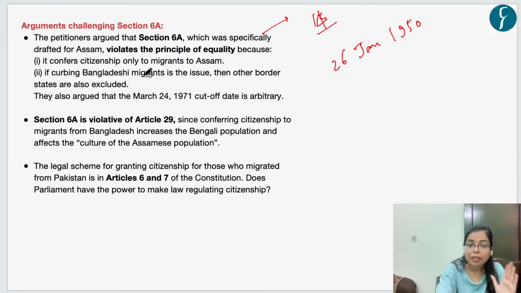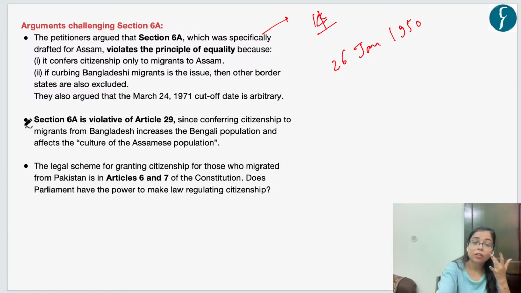Now this violates the principle of equality, or Article 14 of the Indian Constitution, right? The argument also says that if curbing Bangladeshi migrants was the issue, then why was this section not implemented in other border states like Tripura and various other northeast states? So this is discriminatory. This Section 6A is discriminatory to Assam, right?